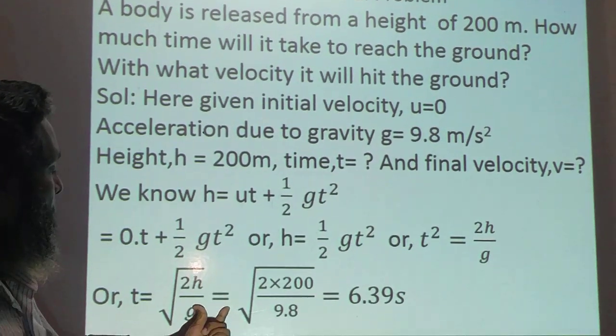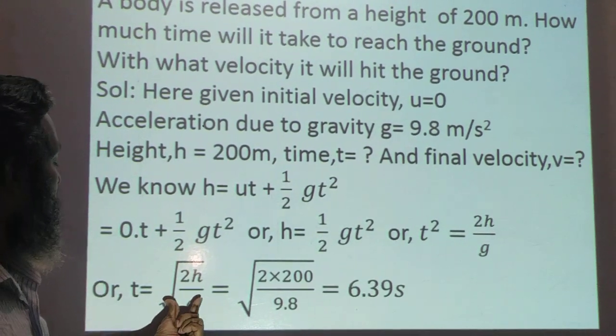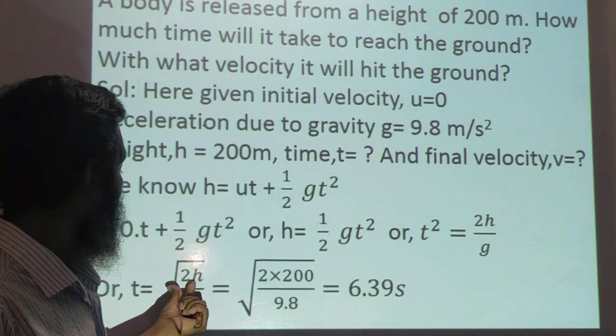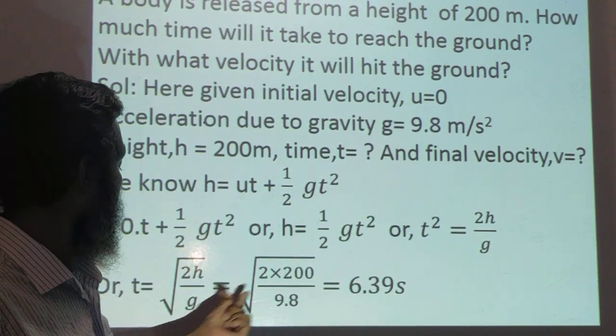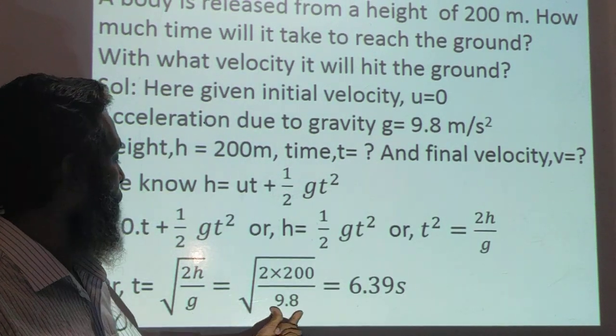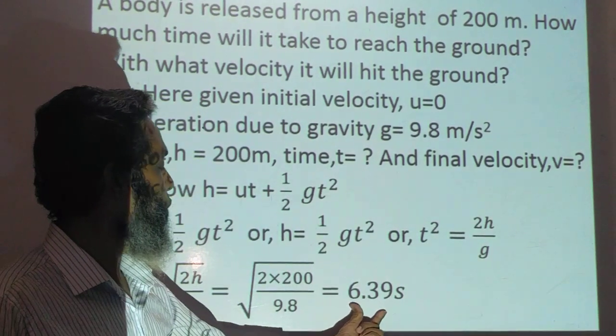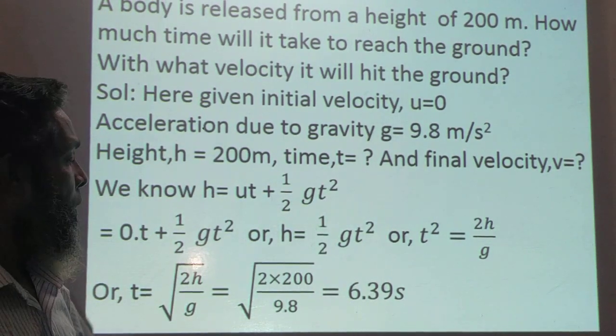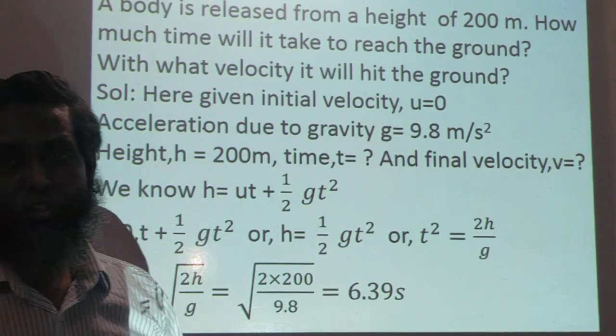Now we put the values: root over 2 into the value of h, 200, by the value of g, 9.8. Having the calculation we get the required time to hit the ground, that is 6.39 seconds.